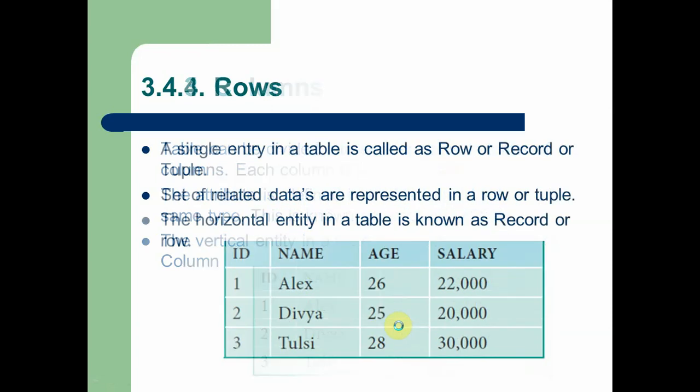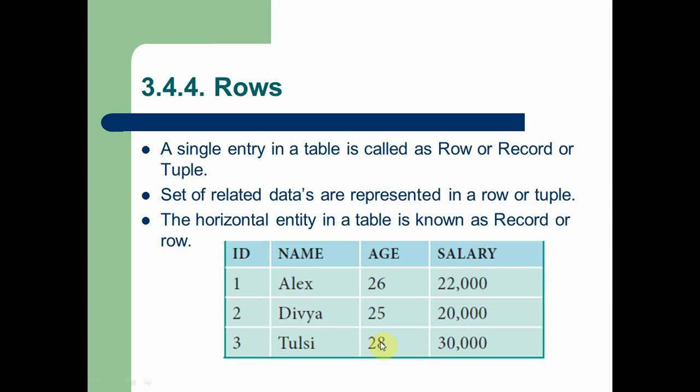The next topic is rows. A row is also called a record or tuple in RDBMS. A set of related data is represented in a row or tuple. Unlike attributes, where only the same type of data can be stored, in rows different types of data are collected, but with the condition that each and every data should be related.